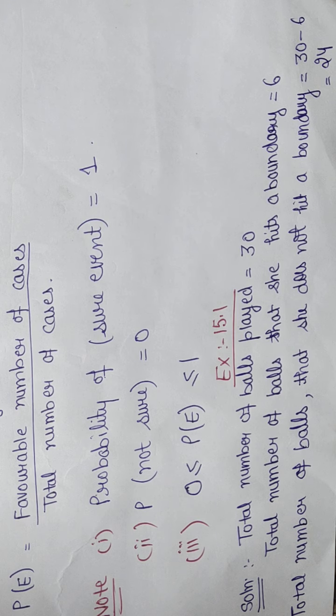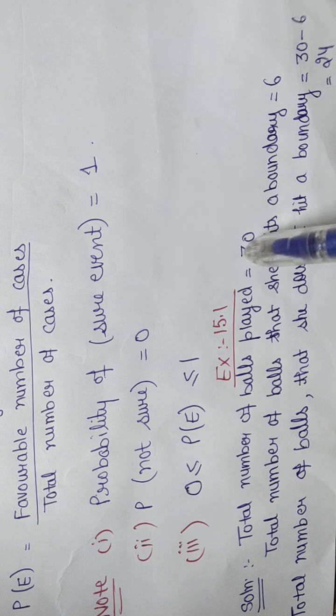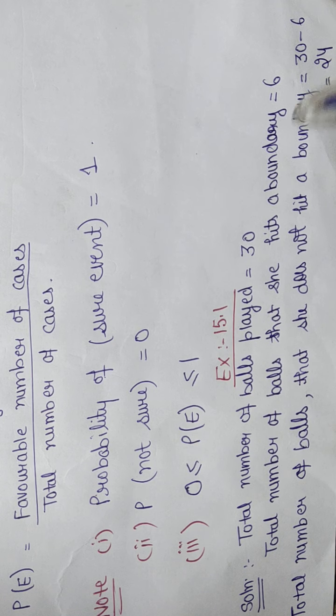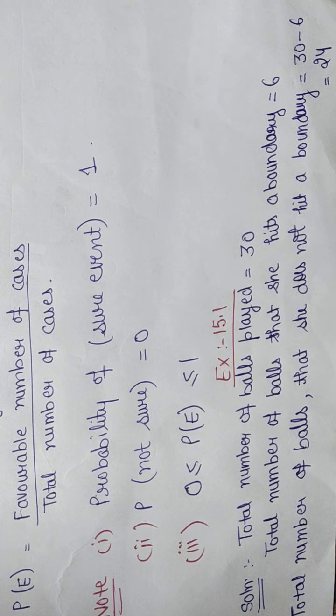Now see the solution of the first question. Total number of balls she played is equal to 30. Total number of balls she hit a boundary is equal to 6. Total number of balls in which she did not hit a boundary, how to calculate? Out of 30 balls she hit the boundary 6 times. Then if I subtract 6 from 30, I will get the number of cases in which she did not hit the boundary. So 30 minus 6 equals 24.